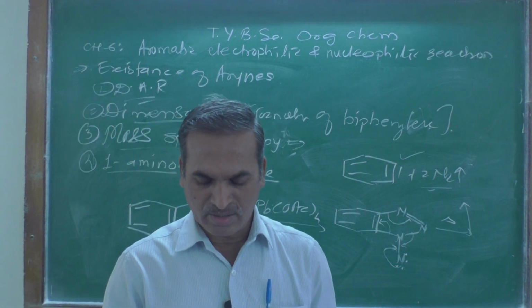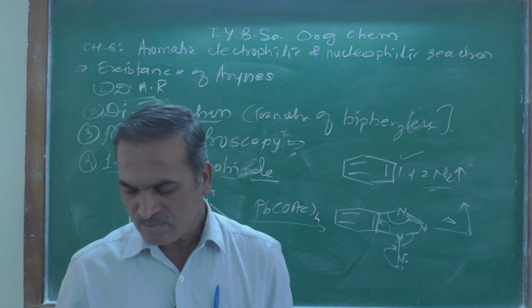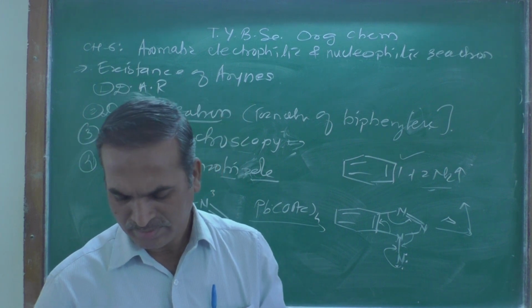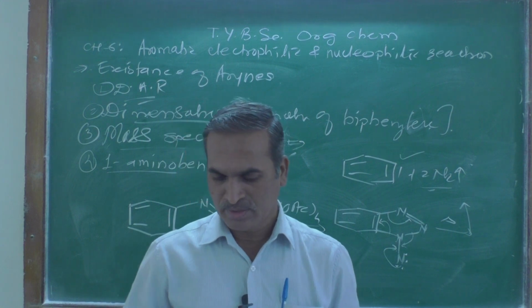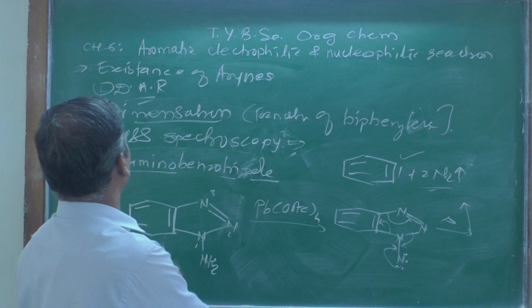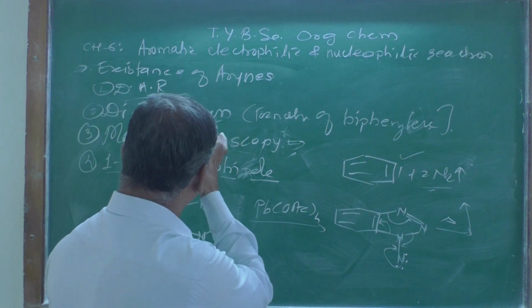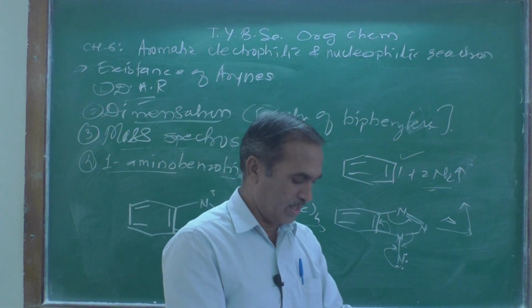I think these are the proofs of existence for the aryne intermediate.